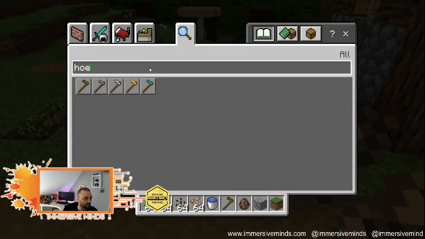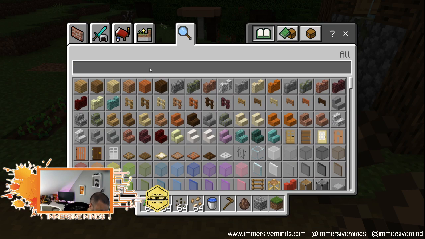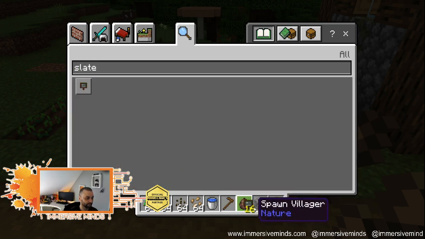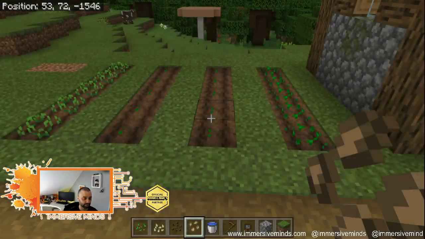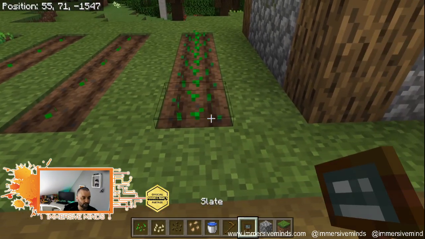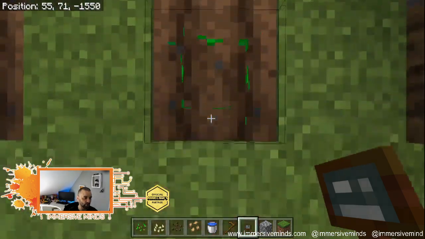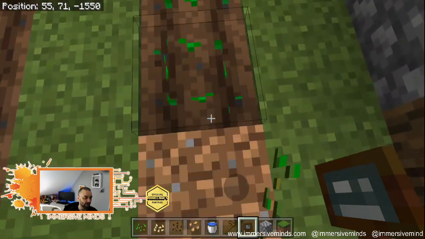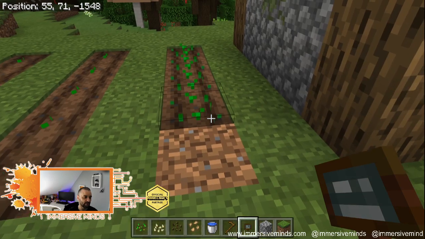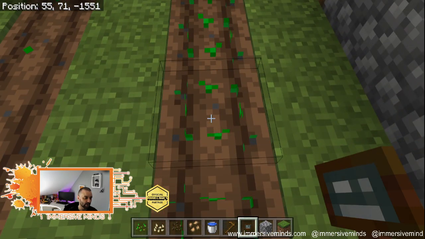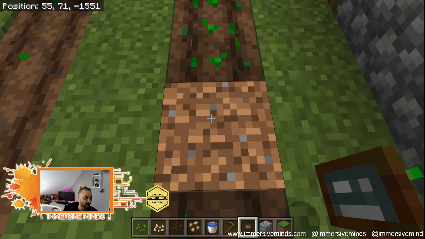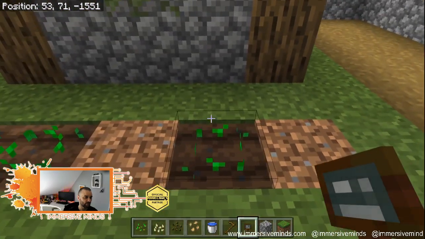And I'm just going to label those so we can remember what they are. So let's get a slate. And I'm just going to put here, actually let's put it at the end. You can walk on your crops. What you can't do, however, is jump on your crops. If you jump on your crops, you destroy them. So don't do that.